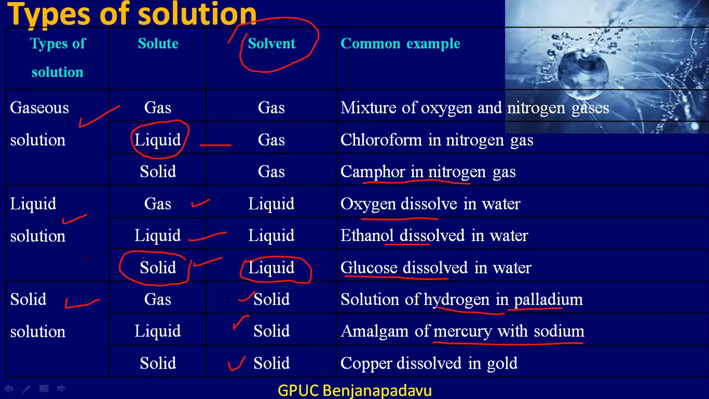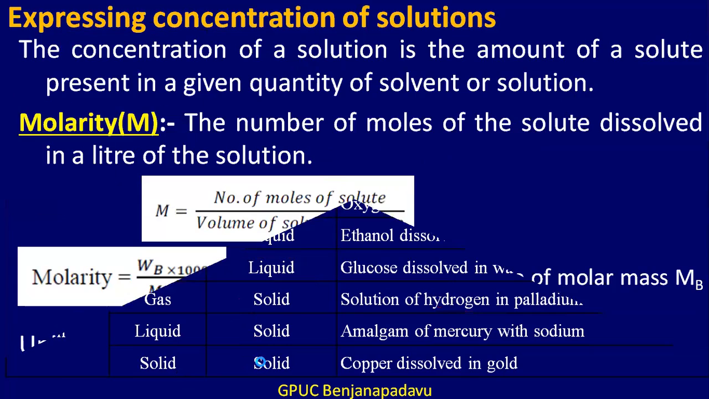Then the liquid solution can also again be classified in the same way into three types: gas in liquid, liquid in liquid, and solid in liquid. And similarly, solid solution can also be classified into three types, that is gas in solid, liquid in solid, and solid in solid. So this is about the classifications or types of solutions. Now let us proceed further.